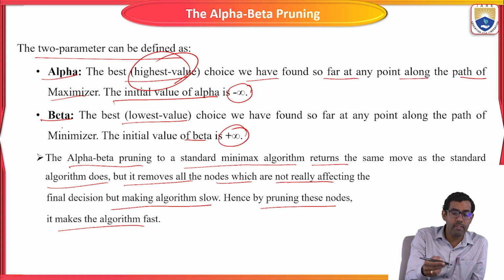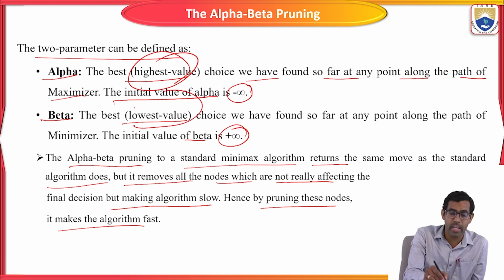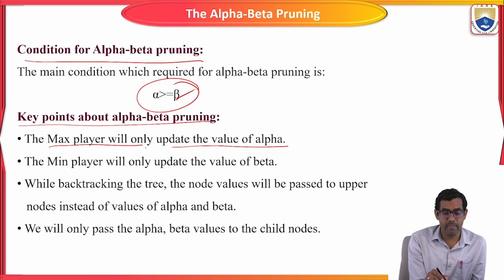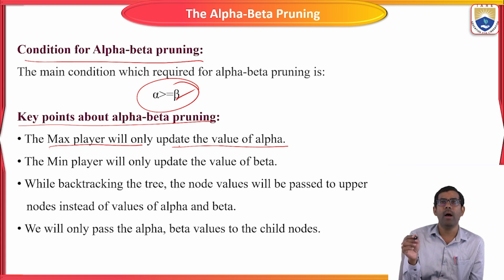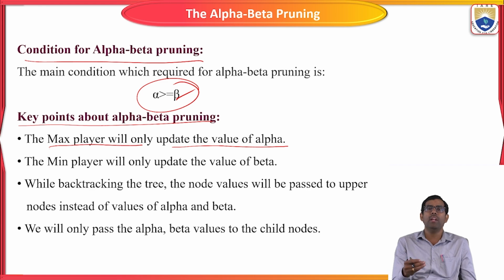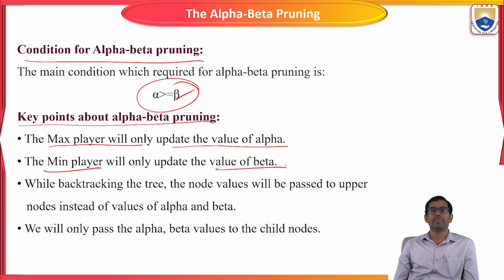Beta will always work with the minimum value because it is the lowest value. So the max player will only update the value of alpha, and the min player will only update the value of beta.